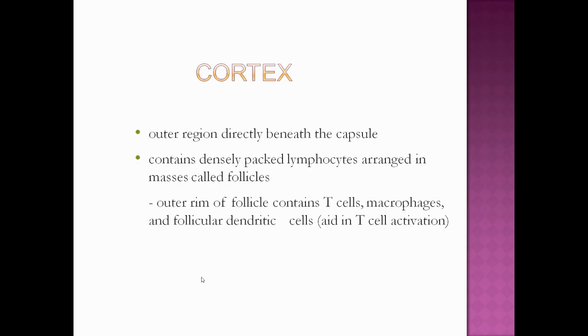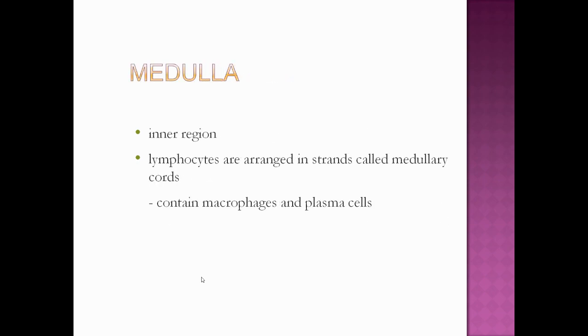Cortex is the outer region just beneath the capsule, and here the lymphocytes are densely packed in masses that are called follicles, and these follicles contain macrophages, T cells, and follicular dendritic cells. Whereas medulla is the inner region, where lymphocytes are arranged in strands, we call these medullary cords, and it will contain macrophages and plasma cells.